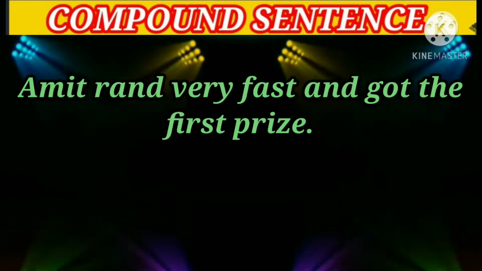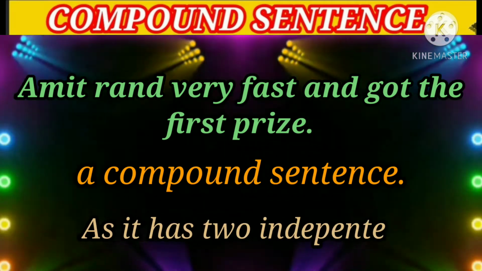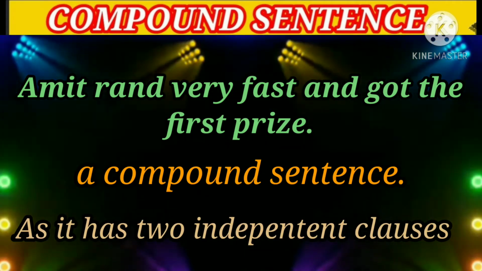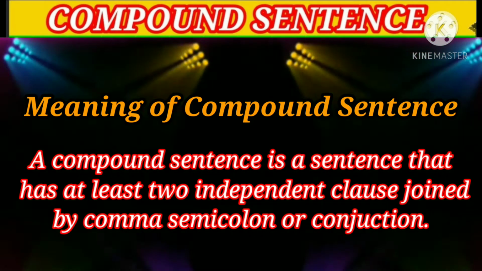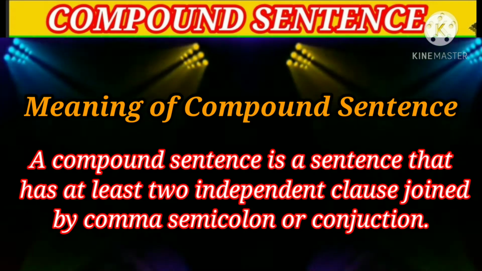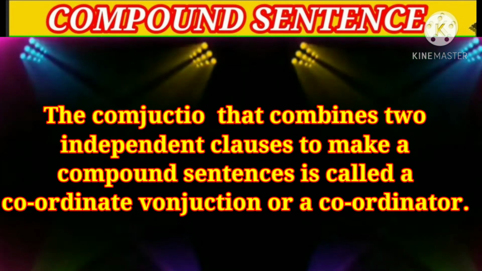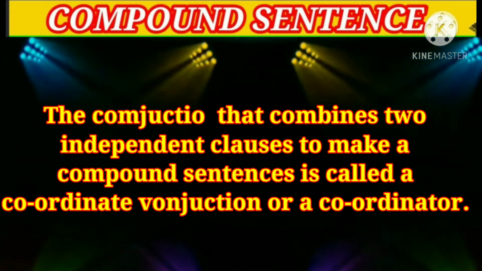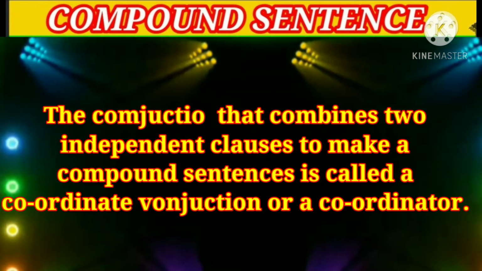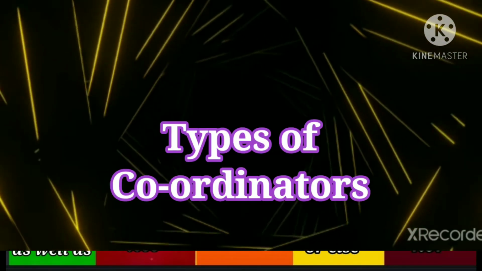So, Amit ran very fast and got the first prize is a compound sentence as it has two independent clauses. A compound sentence is a sentence that has at least two independent clauses joined by a comma, semicolon or a conjunction. The conjunction that combines two independent clauses to make a compound sentence is called a coordinate conjunction or coordinator. Now let's discuss different types of coordinators.